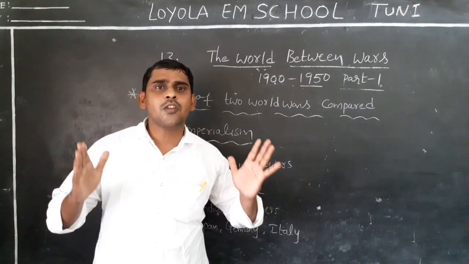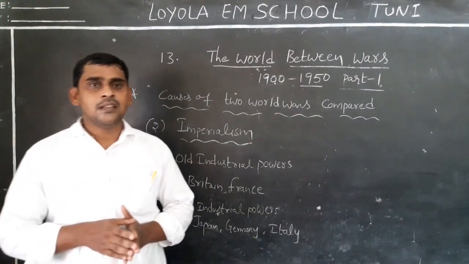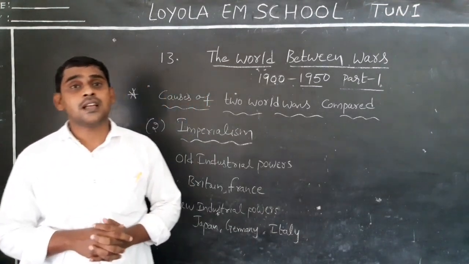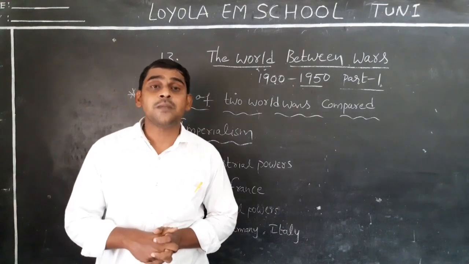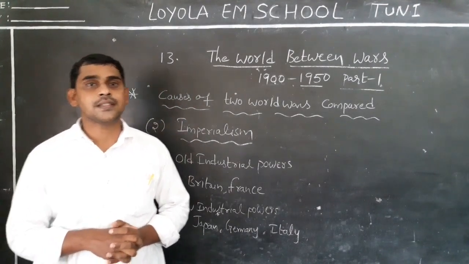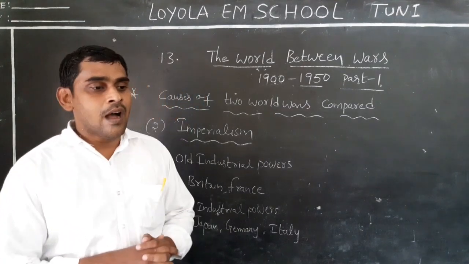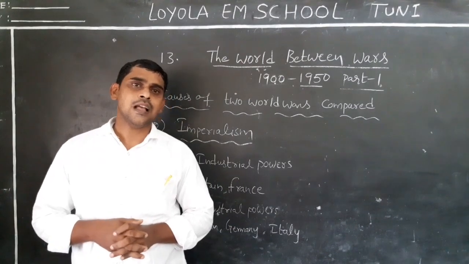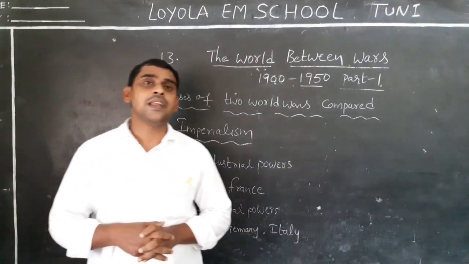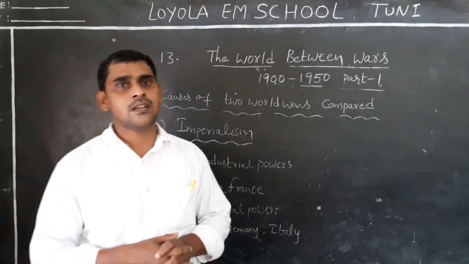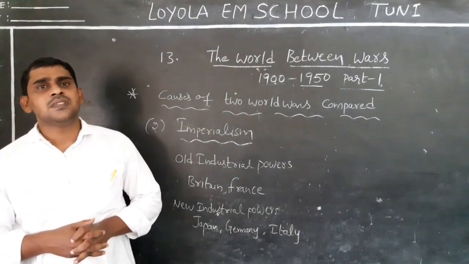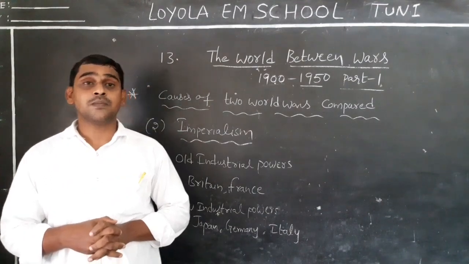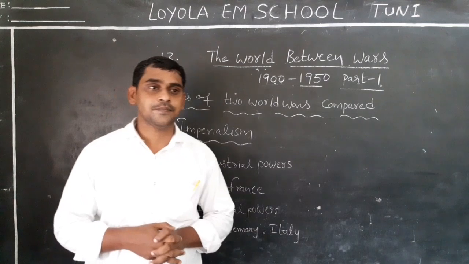So when these countries developed economically, they were always looking for safe investment places in the colonies. They were ready to establish industries or invest money to start industries, and for that they were looking for safe investment places in the colonies.